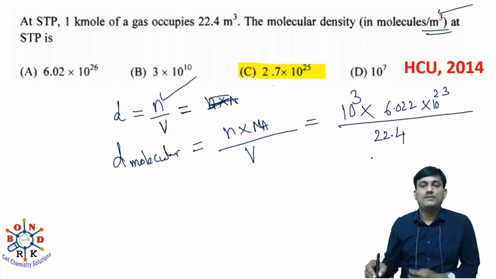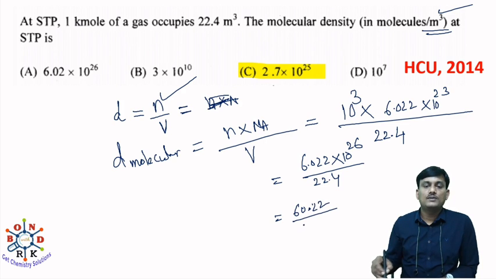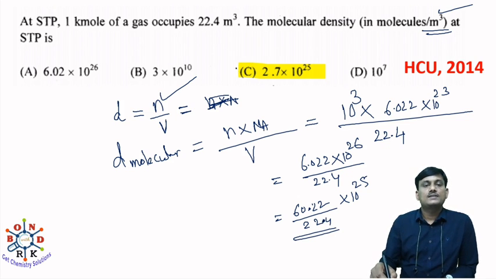So when you simplify, this is 10 to the power of 26, 6.022 into 10 to the power of 26 divided by 22.4, and this can be written as 60.22 divided by 22.4 into 10 to the power of 25. When you divide 60.22 by 22.4, you will get 2.7 into 10 to the power of 25.